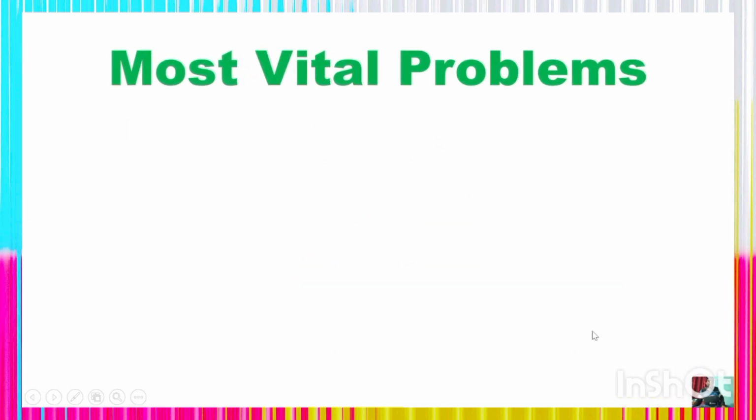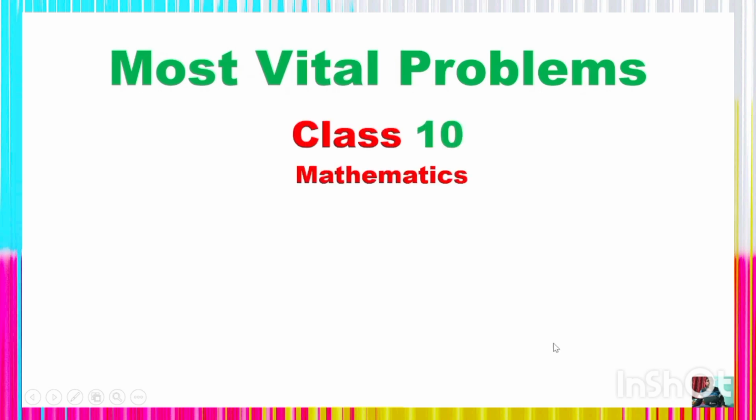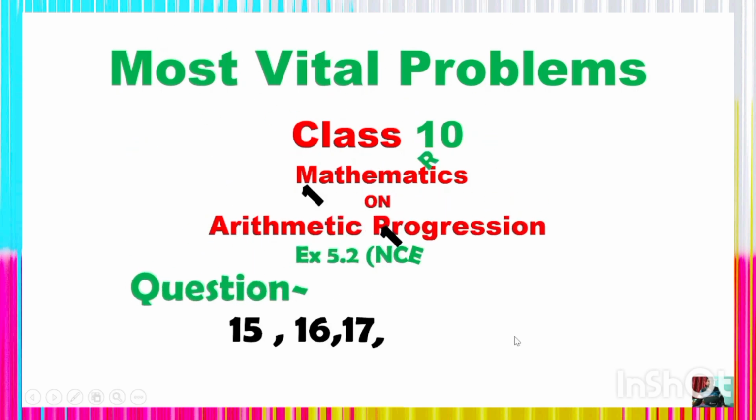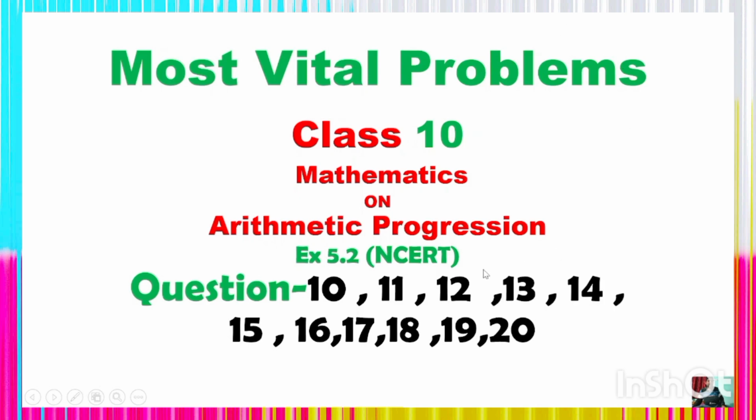Once again, welcome back with the most vital problems of your class 10 mathematics based on the concept of arithmetic progression. In this class, I am going to explain vividly exercise 5.2 of your NCERT book, question numbers 10, 11, 12, 13, 14, 15, 16, 17, 18, 19 and 20. These are the most vital problems. Almost all the problems here I am going to discuss. I hope you will follow and practice them. Also at the end of the class, an assignment has been given to you for your practice. I hope you will try the assignment.